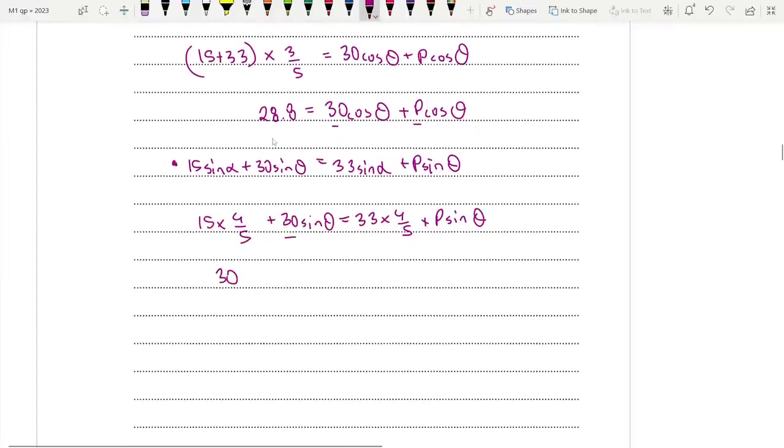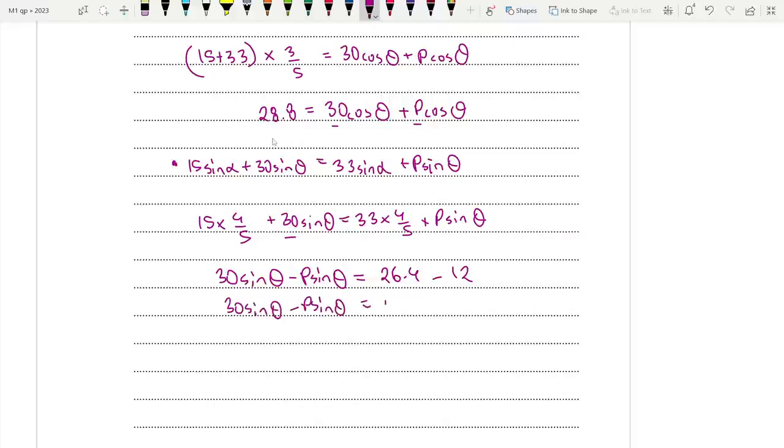So I'm going to equate it like this. 30 sine theta minus p sine theta is equal to 33 into 4 by 5, which is 26.4, minus 15 into 4 by 5, which is 12. So 26.4 minus 12 is 14.4. So 30 sine theta minus p sine theta is equal to 14.4. Now what?